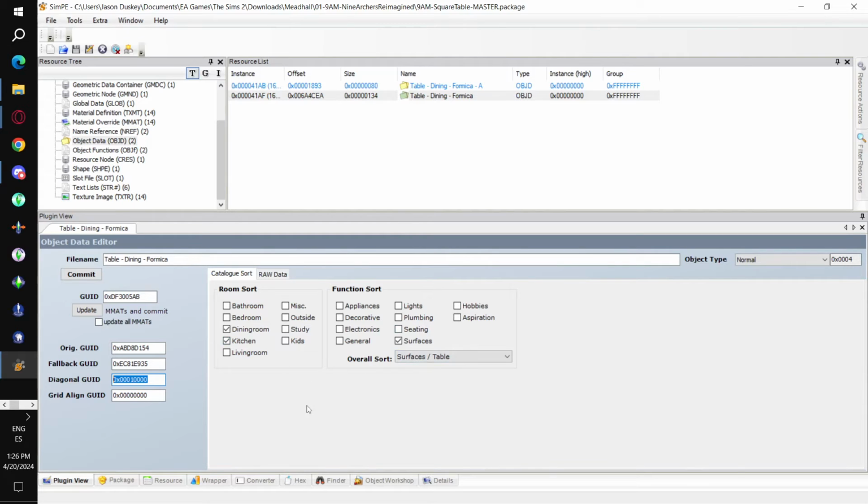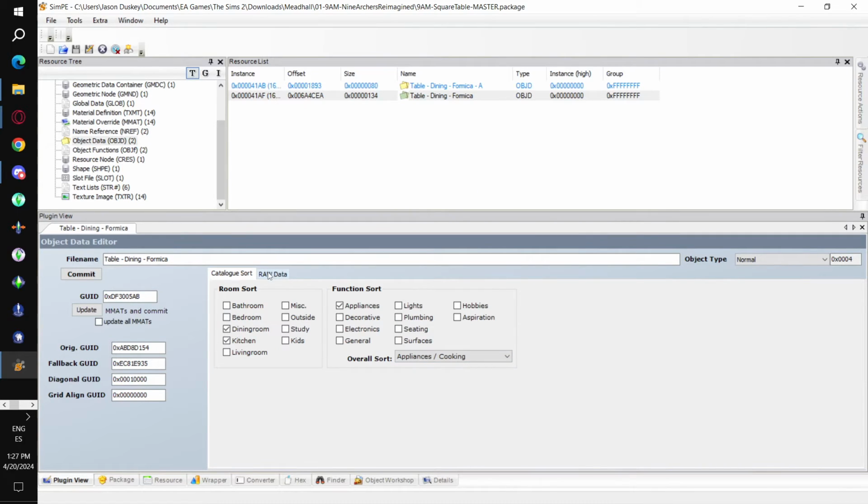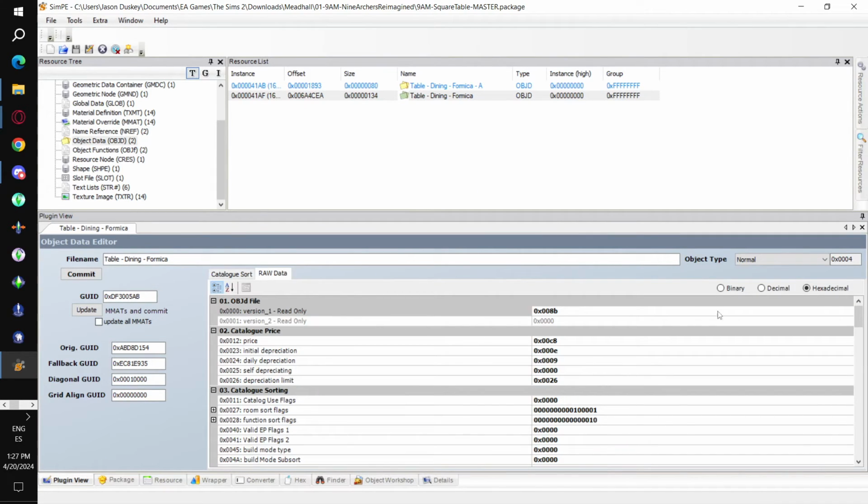So if you look at catalog sort, that's this tab here. We can select the room sort that we want the object to be in, and we can select the function sort. Then we have the raw data tab. And what's cool about these, you can switch this to decimal value if you don't read hexadecimal.